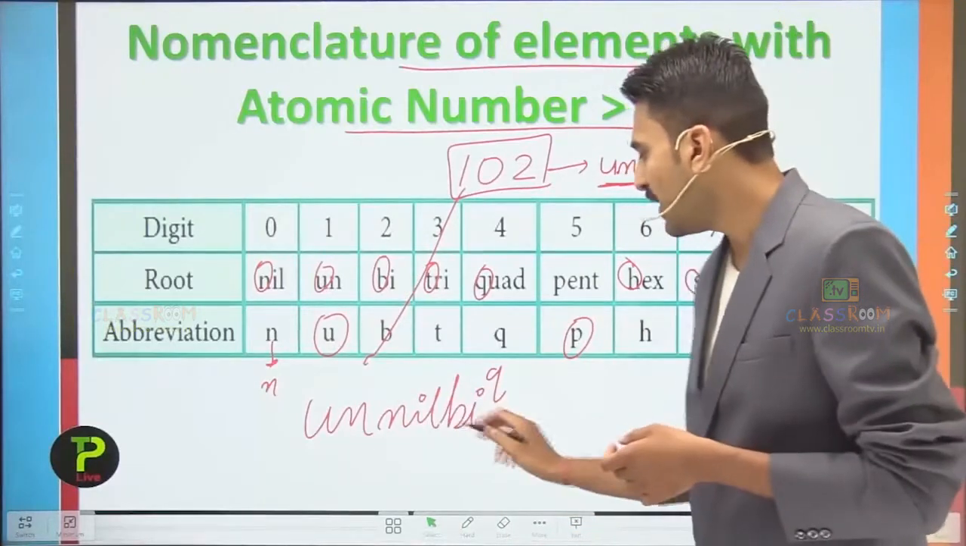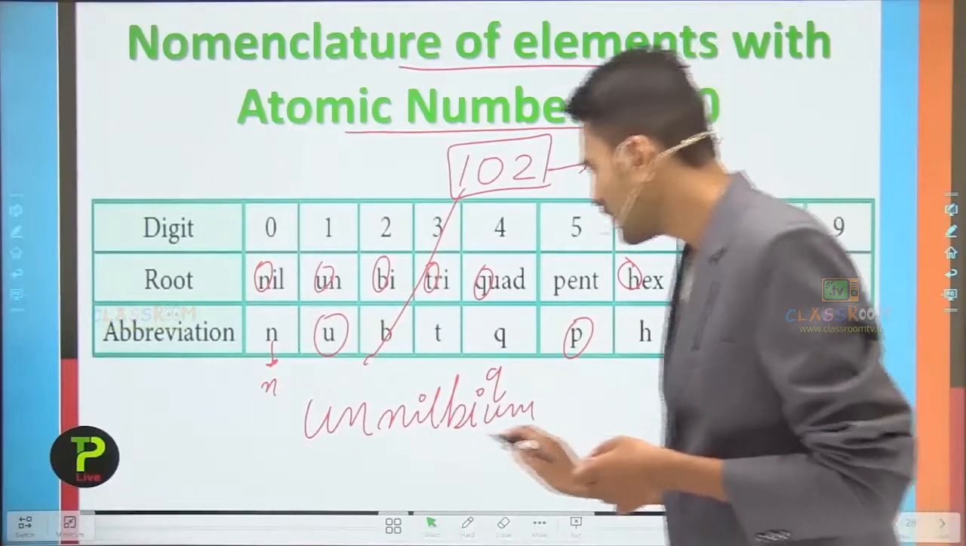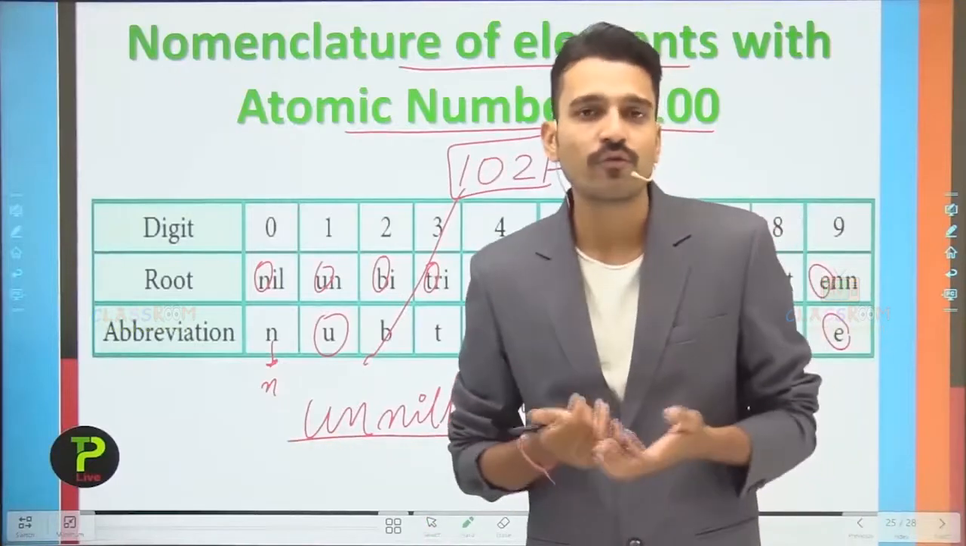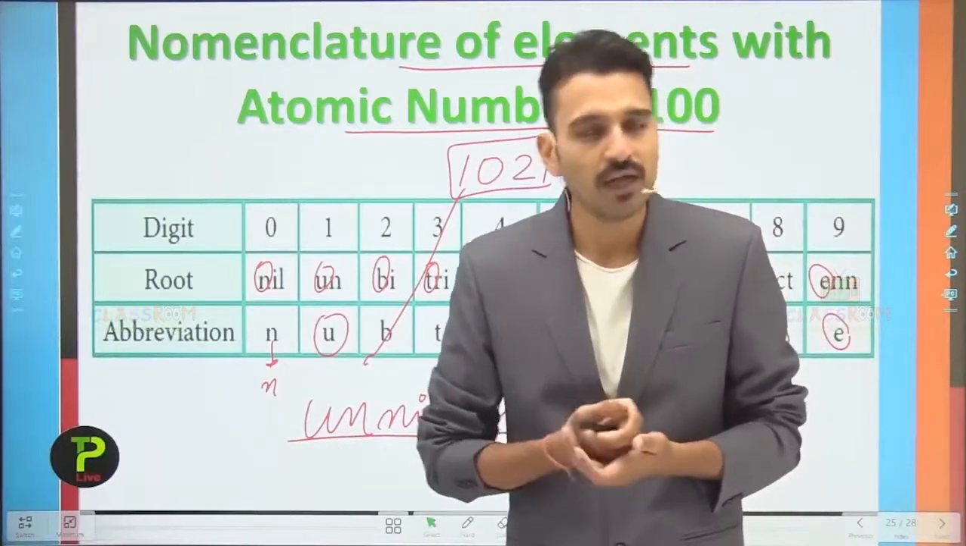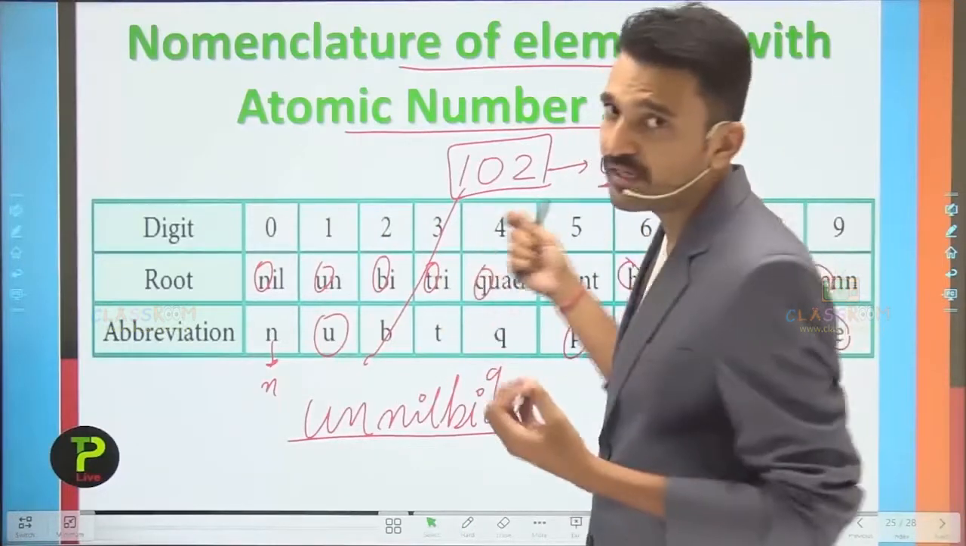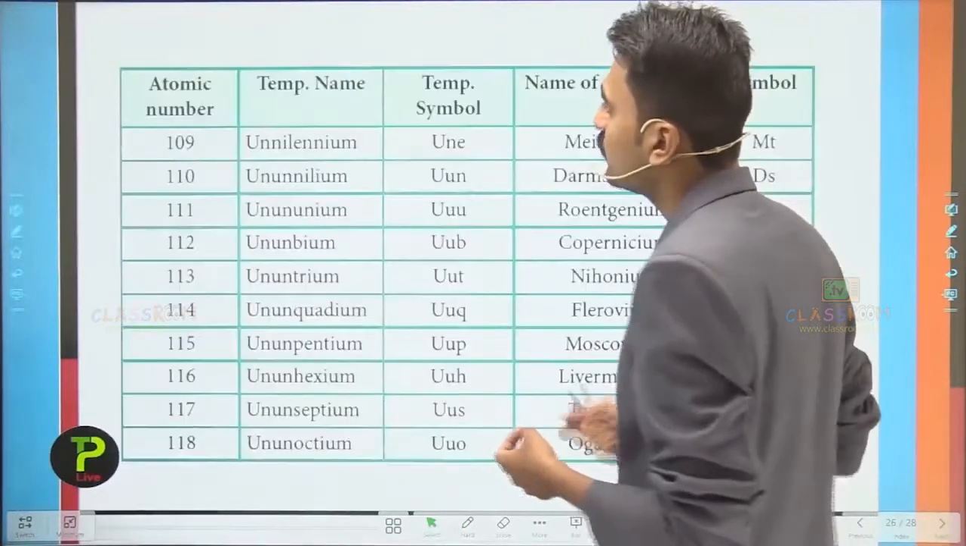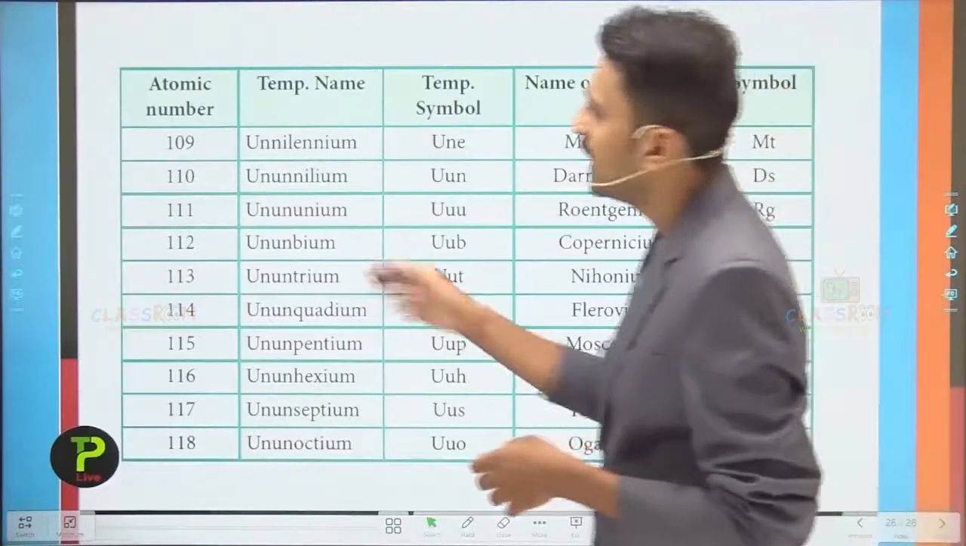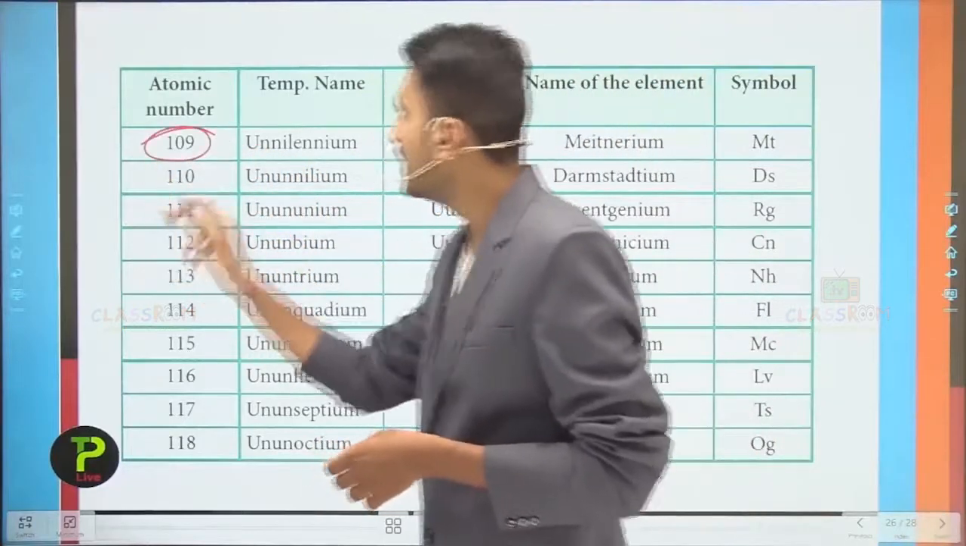So un, nil, by, em. This is how we have to write the name of any particular element. Let us see some of the names of the elements having atomic number greater than 100. Here you see the element having atomic number 109. Its name would be what?